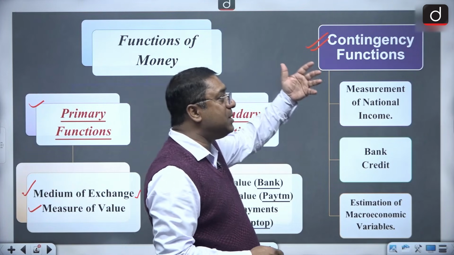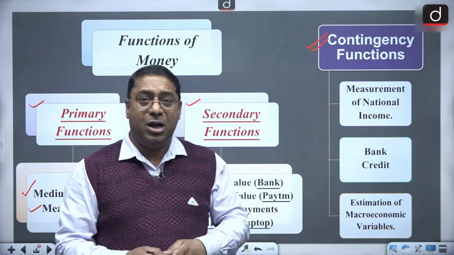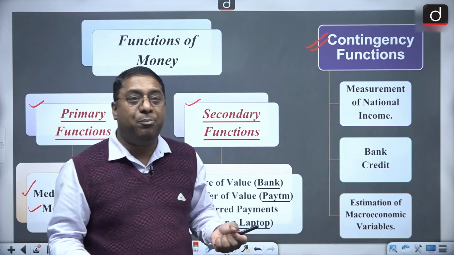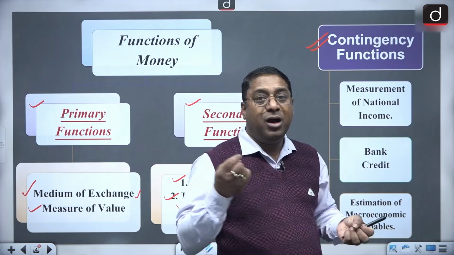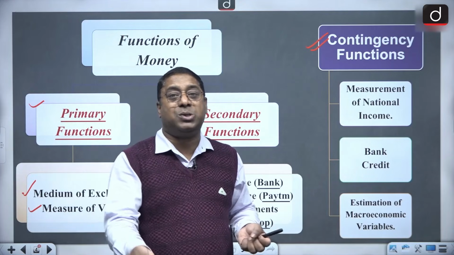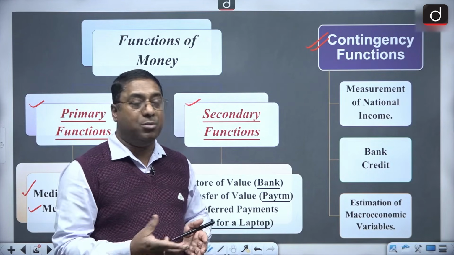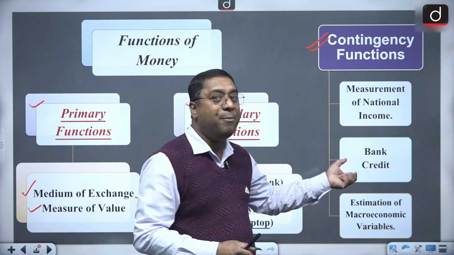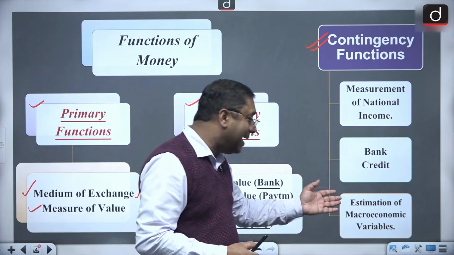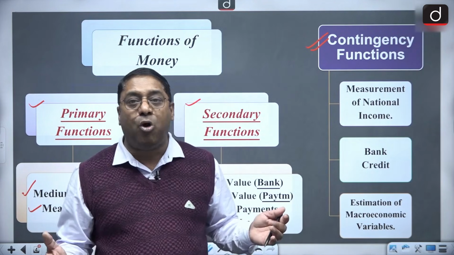Now, when I say contingency functions, I said you, measurement of national income. Now, our country's national income, whether it is in the form of GDP or domestic income, everything is expressed in rupees. Everything is expressed in monetary terms. Also, the bank credit is expressed in monetary terms, and there are various macroeconomic variables which are expressed in monetary terms.